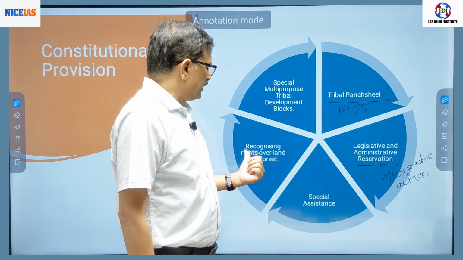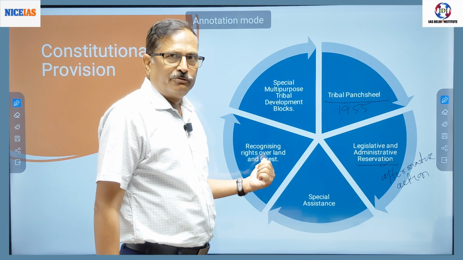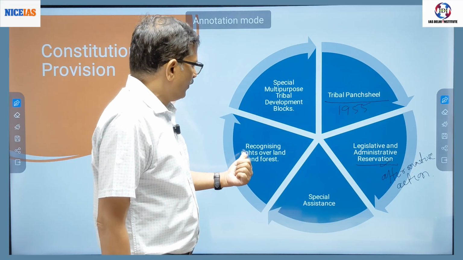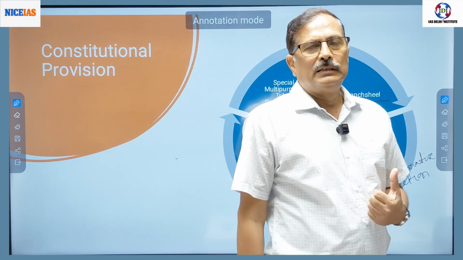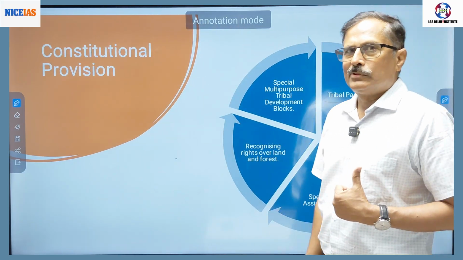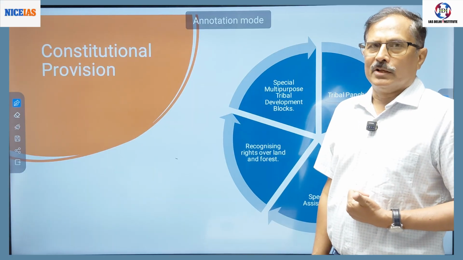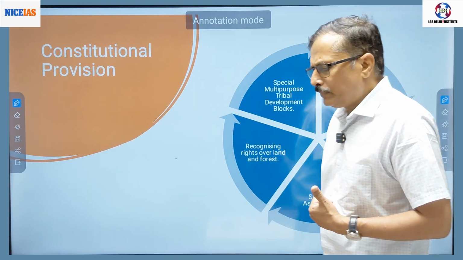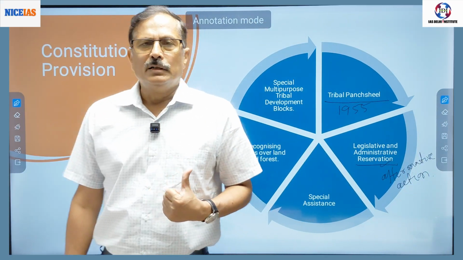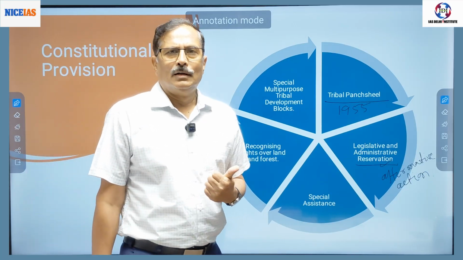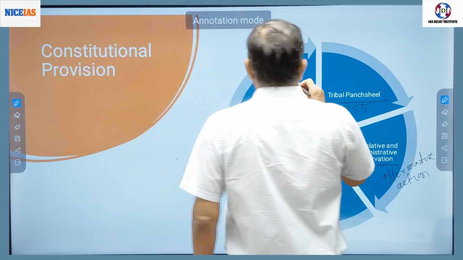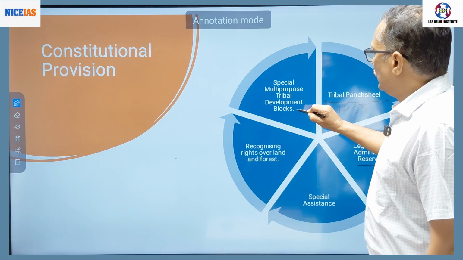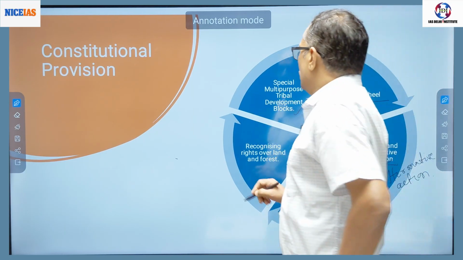Now to recognize their rights over land and forest, right? Because tribals identify themselves with the land and forest. Any attempt to take away their rights over land and forest leads to land alienation. Then we have special multi-purpose tribal development blocks.